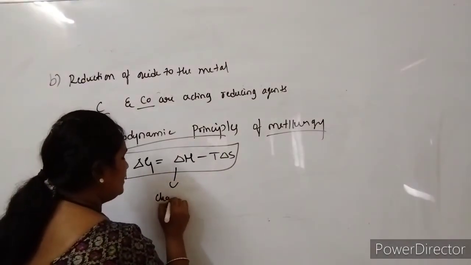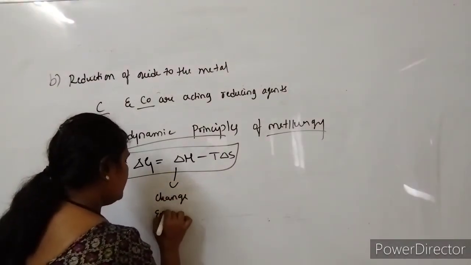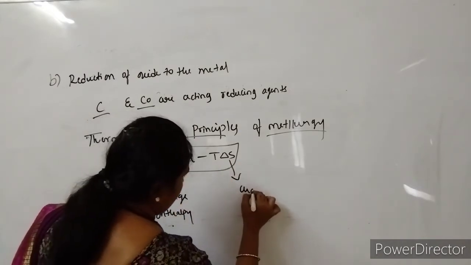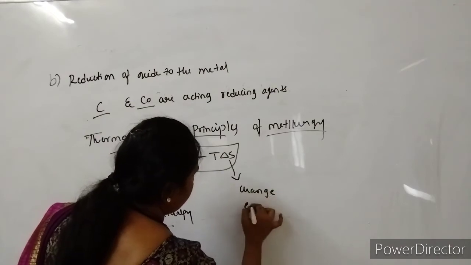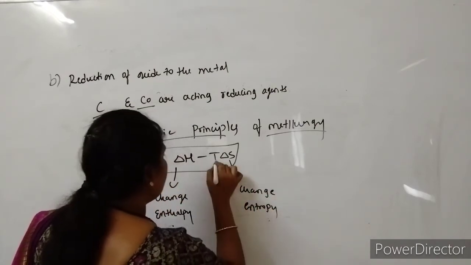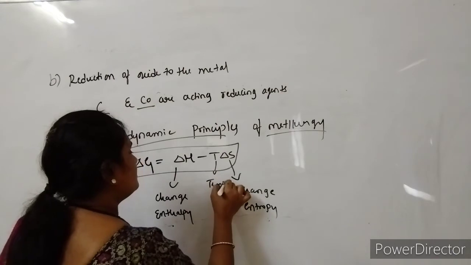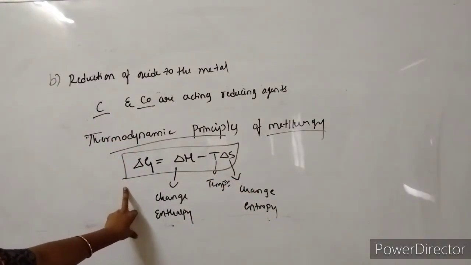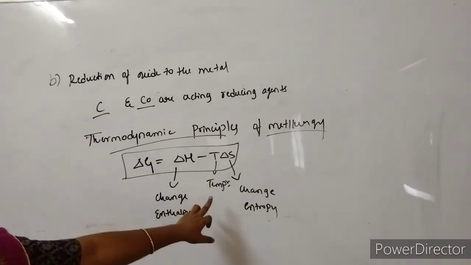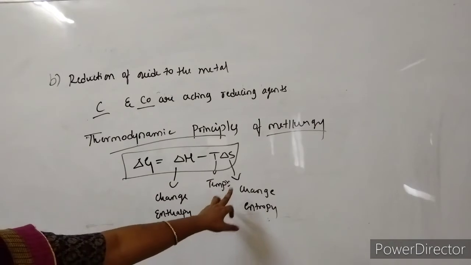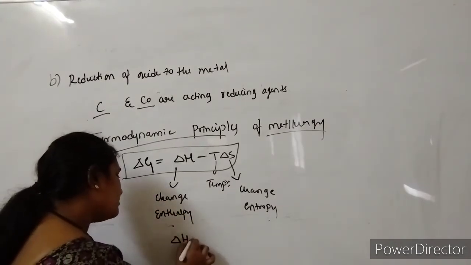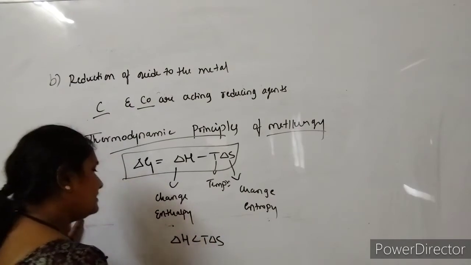So this is change in enthalpy, and this is change in entropy, and this is the temperature. So this equation suggests that delta S is positive, and on increasing the temperature, the value of T delta S also increases. So that is why delta H is less than T delta S.